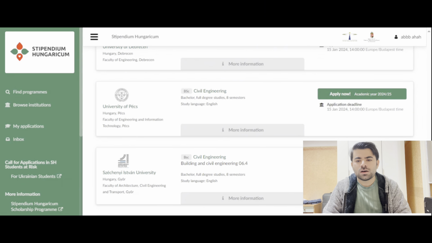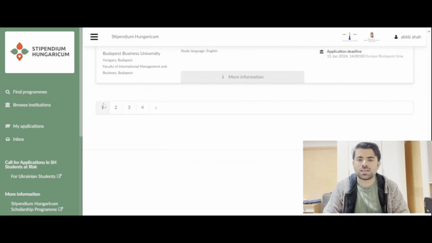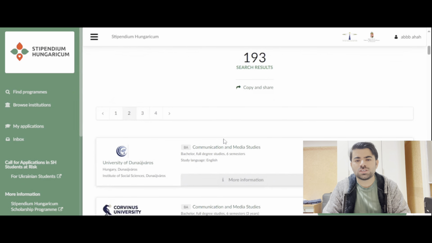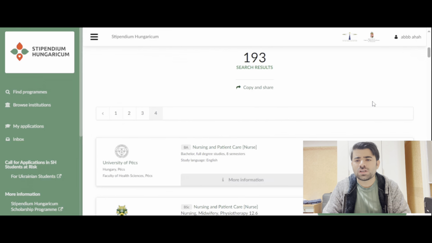And then let's go to the last, and this is the second page. As I want to show you how to change the pages as well. So you can see, you can go to third page, you can go to fourth page, and you can go to see all 193 results. Let's say I just came here at fourth page, and it is BA Nursing in Patient Care. So it's 8 semester study program, study language English, University of Pest, and Faculty of Health and Pest.